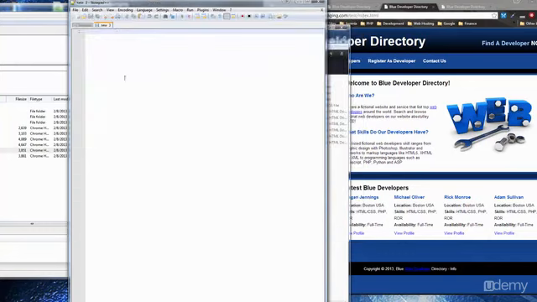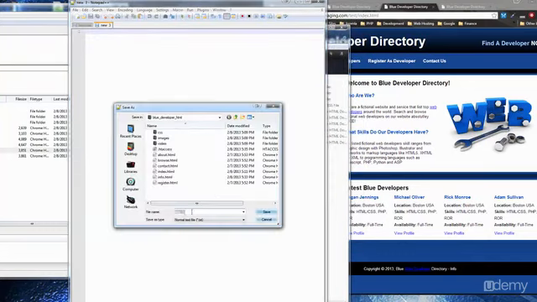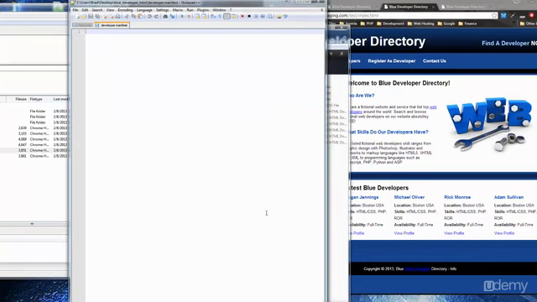So that's right there. Now the next thing I want to do is create the manifest. So again, new, and I'm going to save it as developer.manifest. Okay, and in here we want to have the cache manifest, and usually you put the date.